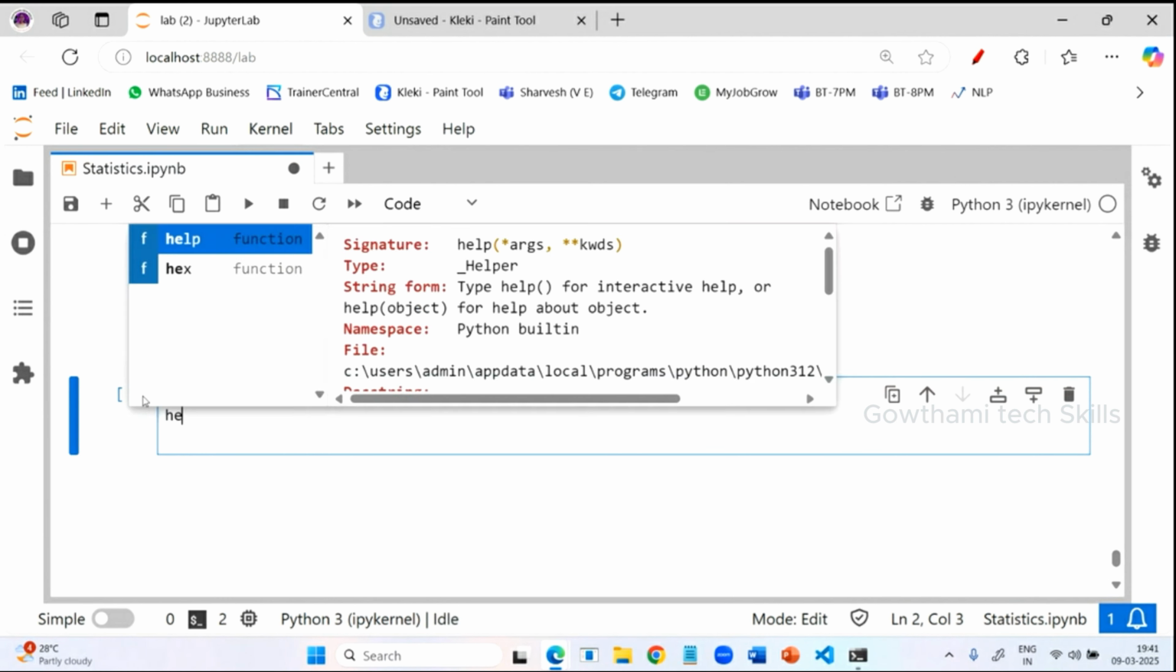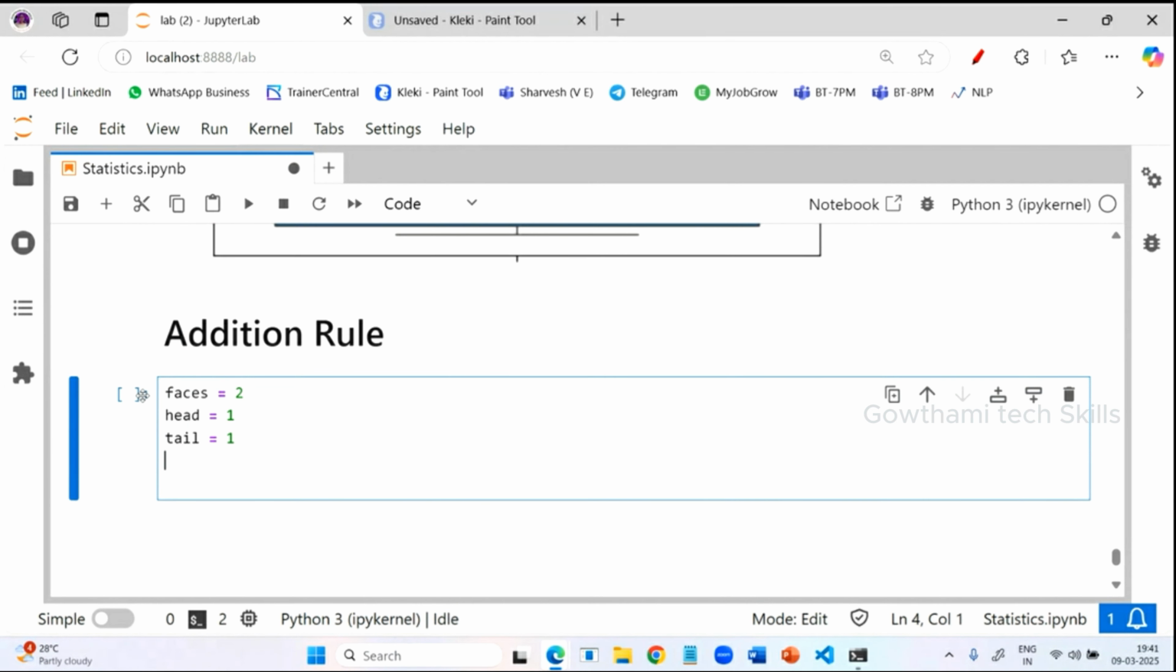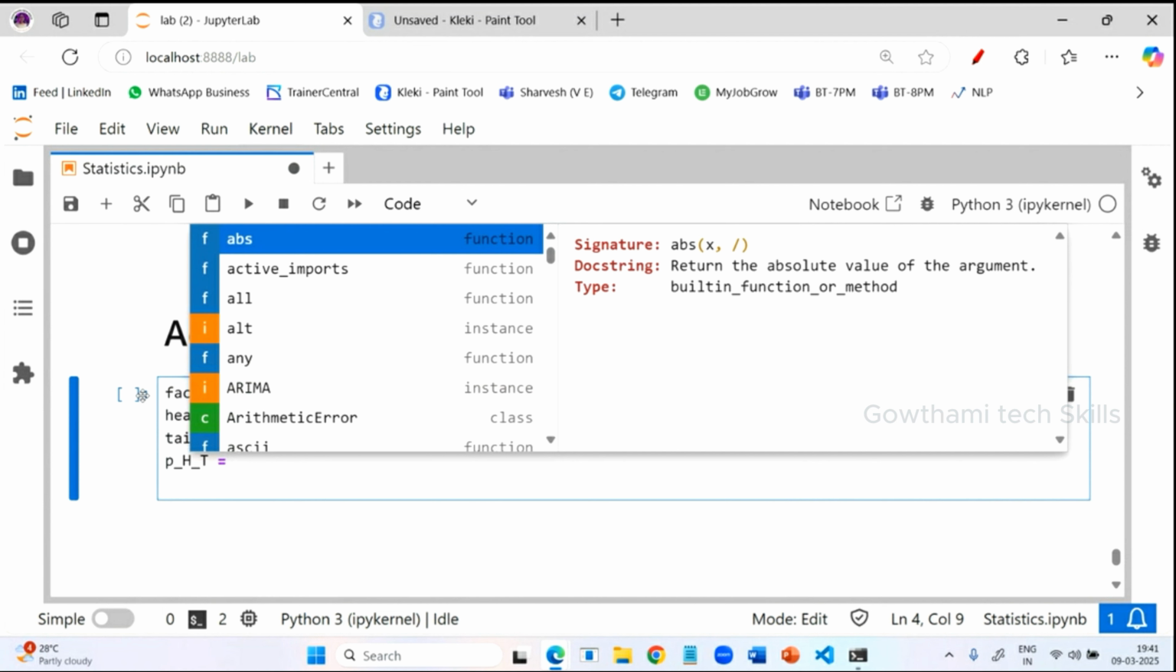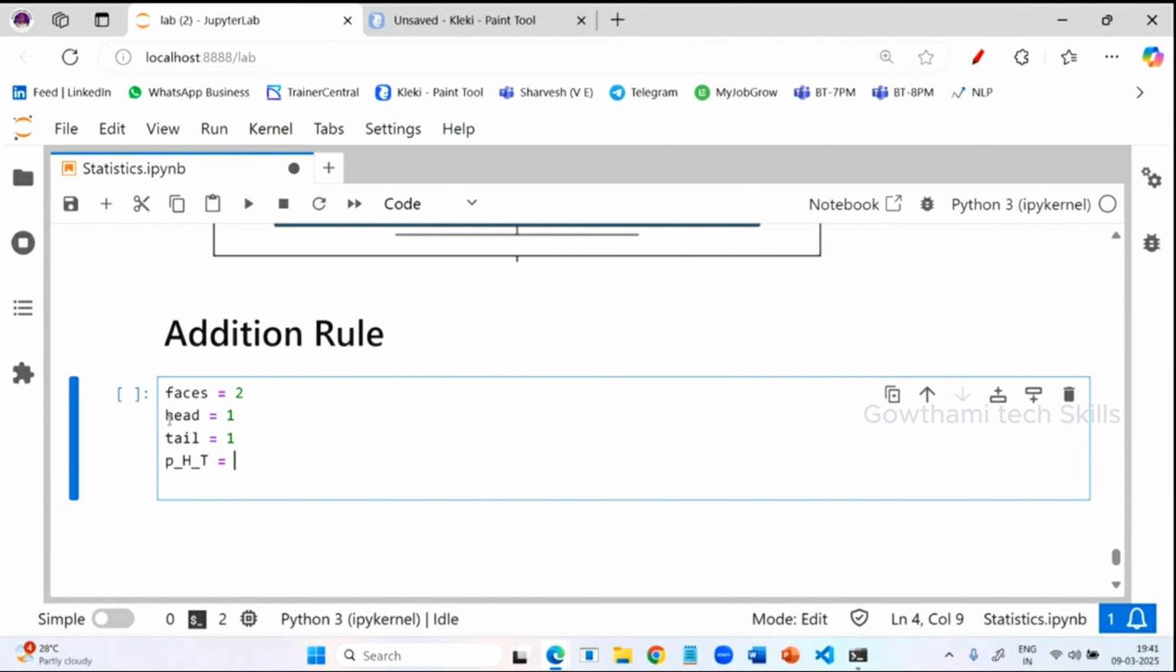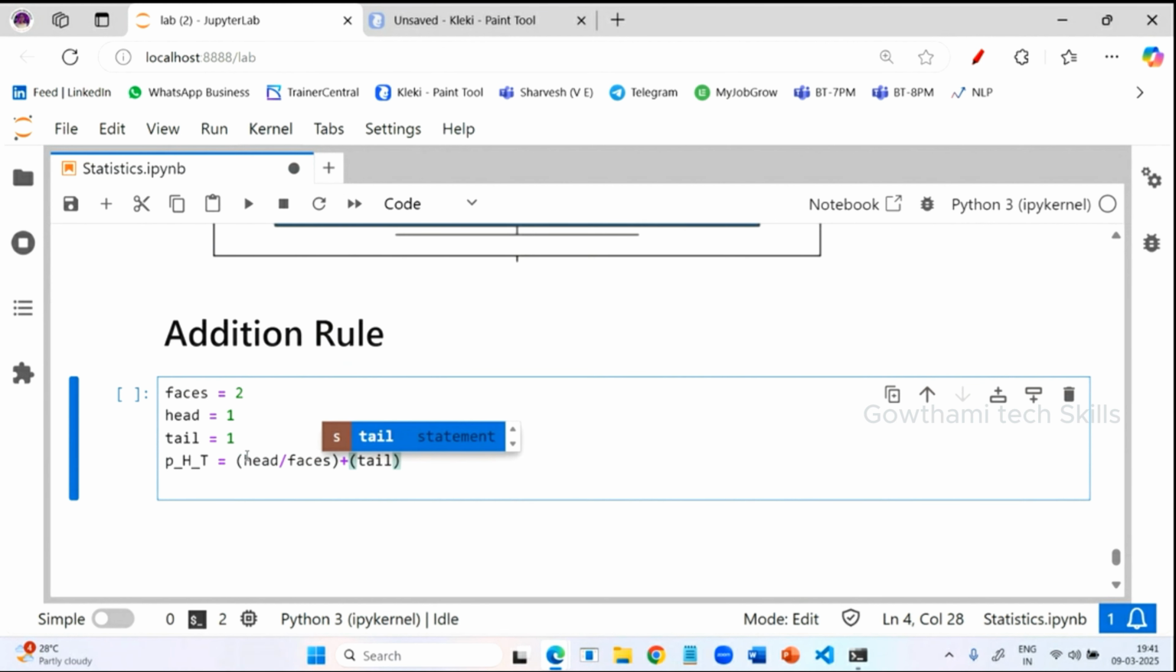Probability of getting head: how much? Head is only one chance. Tail is also only one chance. So what do we need to find out now? Probability of getting head or tail. So what is the formula you will have here? We know that head by faces plus tail by faces. Just write it: head by faces plus tail by faces.